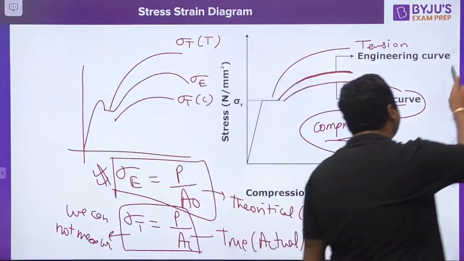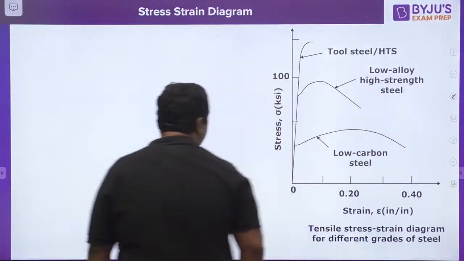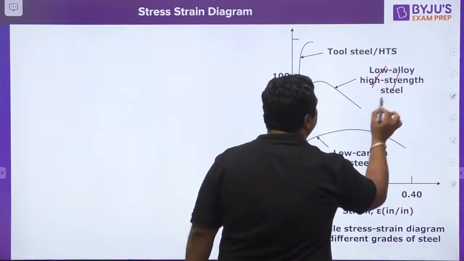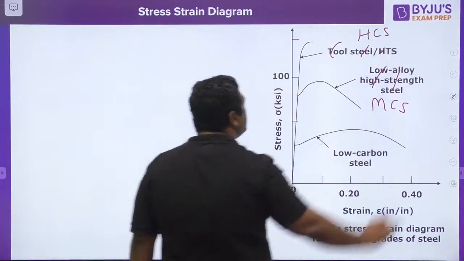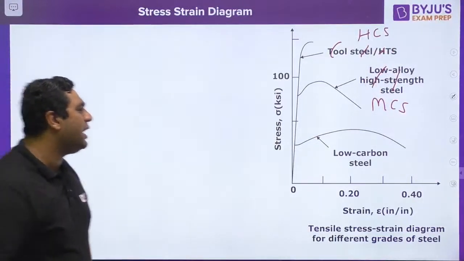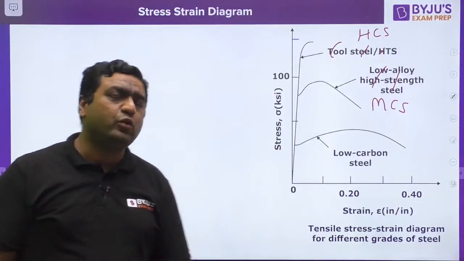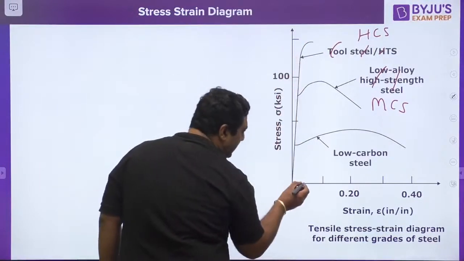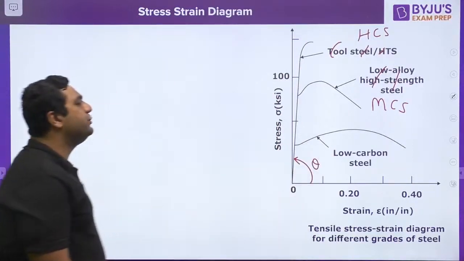Let us move further. Yes, we are talking about mild steel only. So guys, now this is the curve. You can say this is low carbon steel. You can say this is medium carbon steel. This is high carbon steel. So my dear, you can see all types of steel curves are together. So when we put all the steels together, you can see for all these three curves, the slope is going to be same.